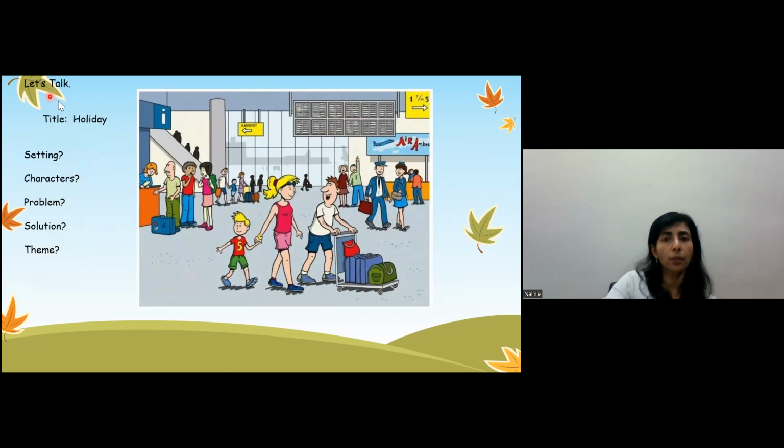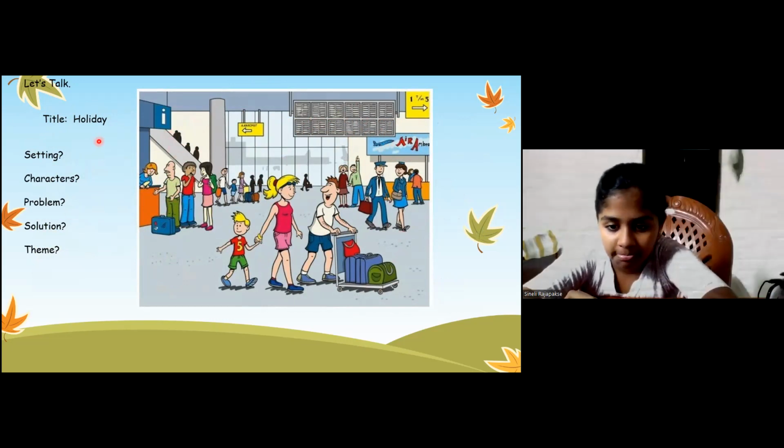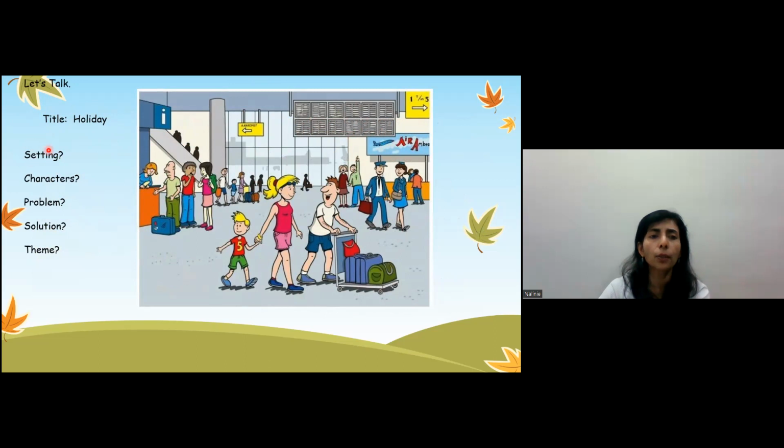Okay, let's talk about this, children. What do you think this is? Where do you think this is? Okay, the title of this is A Holiday. Where do you think this place is? You see a plane here, and you see an escalator. Airport. Yes. So the setting is at the airport. Okay, it's a holiday. The setting is at the airport.